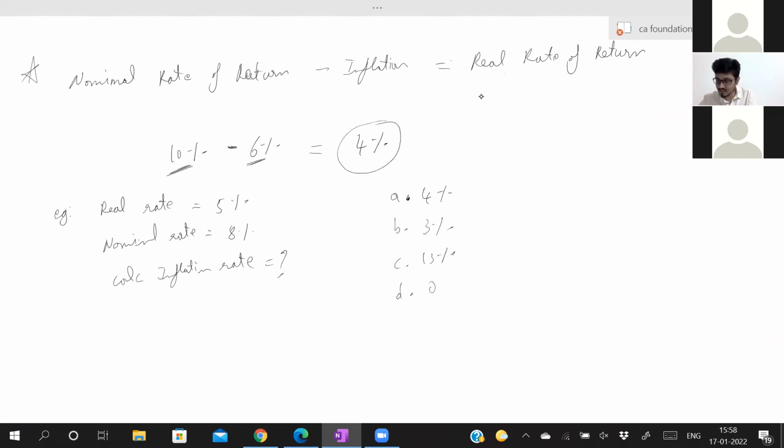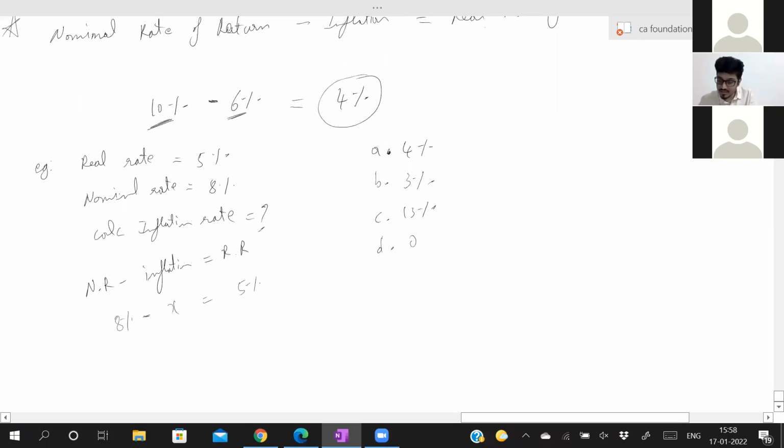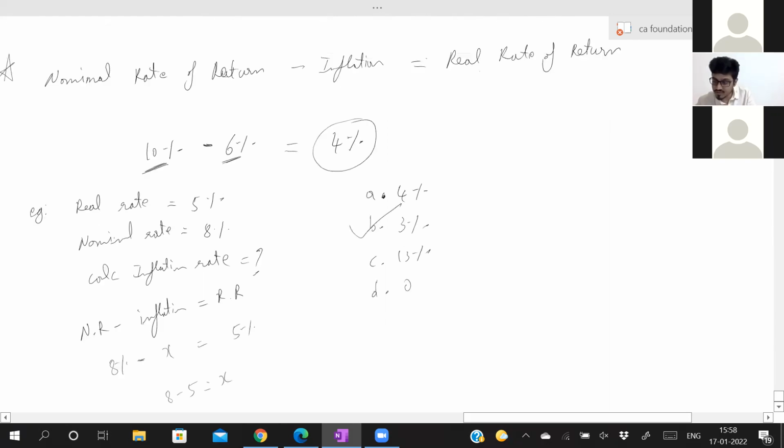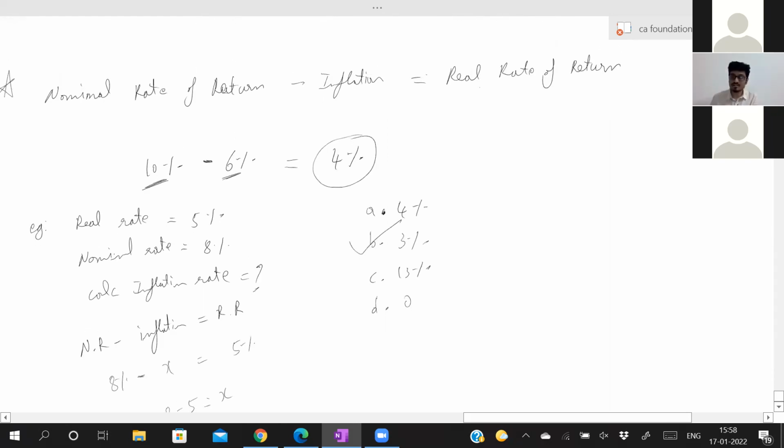Kirtana, 13? Why? Nominal rate minus inflation is equal to real rate. So they have given real rate is 5%, inflation X, nominal rate 8%. So what will happen? Taking X to the other side, 8 minus 5 is equal to X. How much? 3. 3 is your answer. Simple.